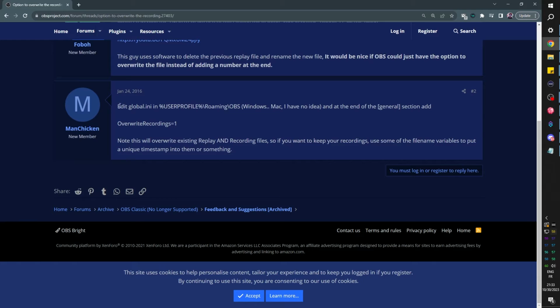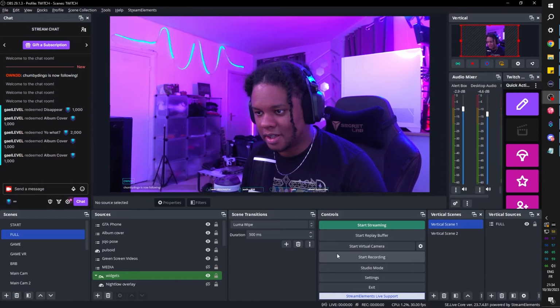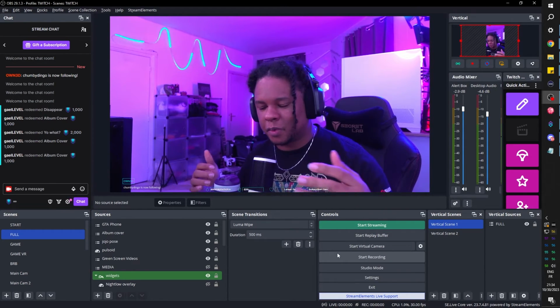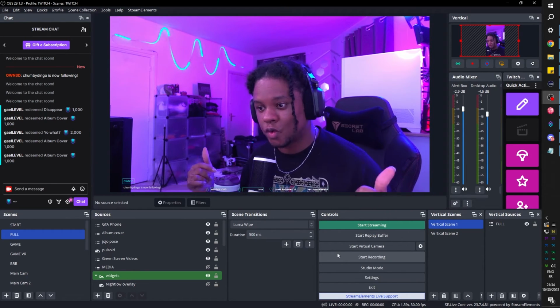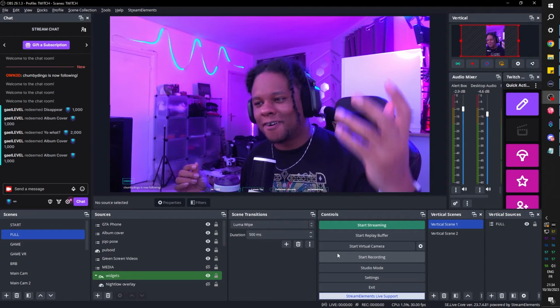It's basically you have to go and edit a system file inside of your OBS folder. So it would change how OBS operates, and you would put overwrite recordings 1, but that means that it would overwrite your normal recordings and also your replay buffers. So you wouldn't be able to just use the normal record button if you wanted to record a normal video, because it would automatically overwrite the previous file, whether it was another recording or a replay buffer.